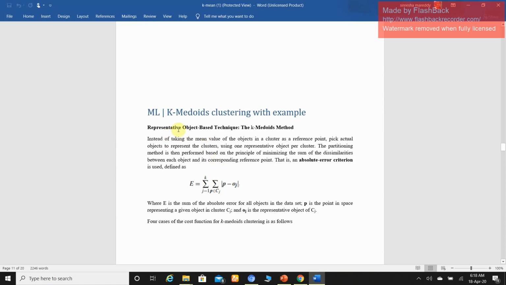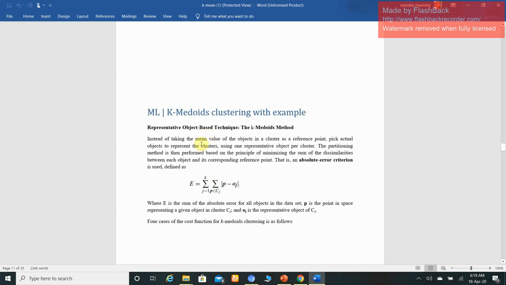Okay, so here, in the university examination they may ask a question like this also: explain representative object based technique. Which algorithm belongs to the representative object based technique? The K-medoid algorithm. So if the university asks a question like this, explain representative object based technique, it is nothing but explaining the K-medoid algorithm with an example, right?